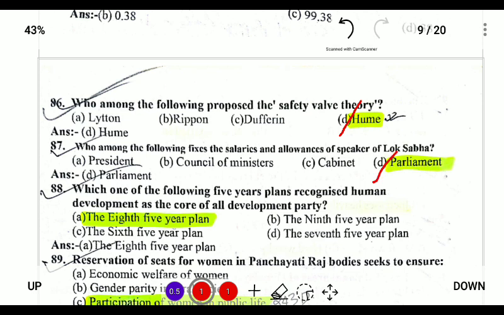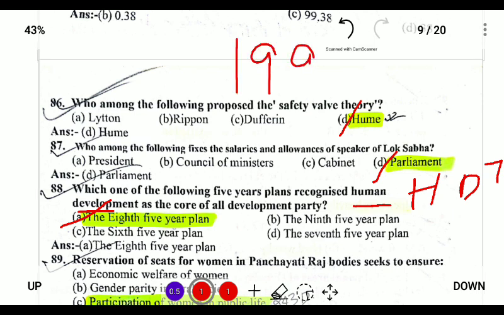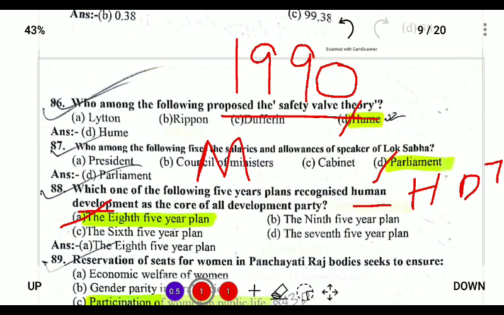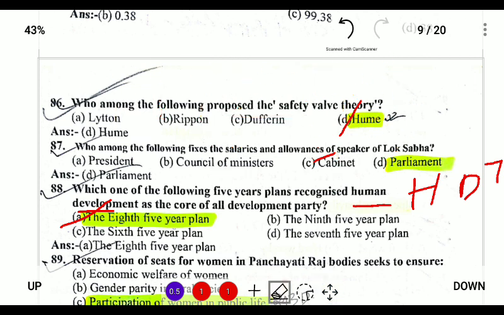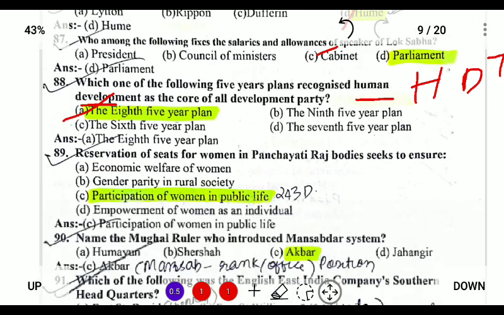Which of the following five year plans has human development as the core of all development? So the 8th five year plan. So how do we remember this? Human development is correlated with the HDI index, which was given effect in 1990 by two economists, Mahbub ul Haq and Professor Amartya Sen, and the 8th five year plan was launched only in 1992 to 97. So if we look at the date, it was passed during the 8th five year plan, which was passed in 1992 to 1997.